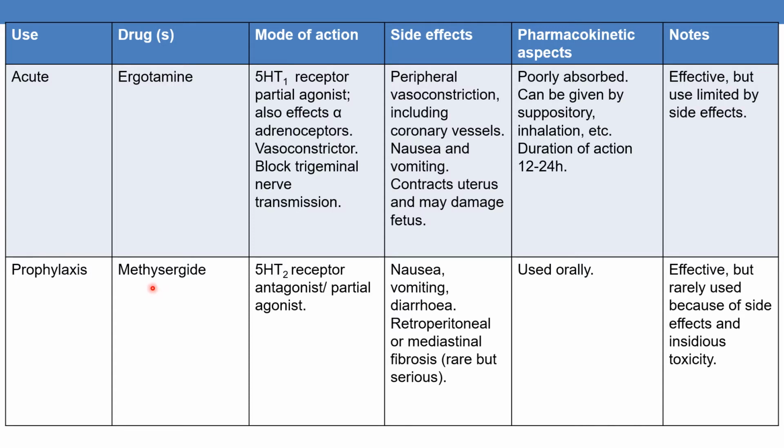The next drug is methysergide. It is used for prophylaxis, for the prevention of attacks. Methysergide is a 5-HT2 receptor antagonist or partial agonist. Side effects are nausea and vomiting, diarrhea, retroperitoneal or mediastinal fibrosis. These two are rare, but they are serious. Pharmacokinetic aspects are it is used orally and it is effective but rarely used because of the side effects and insidious toxicity.